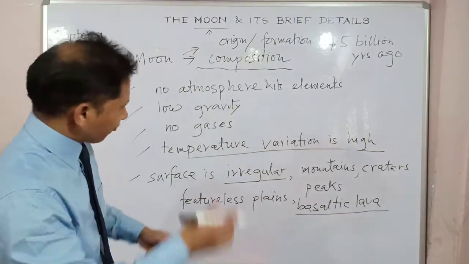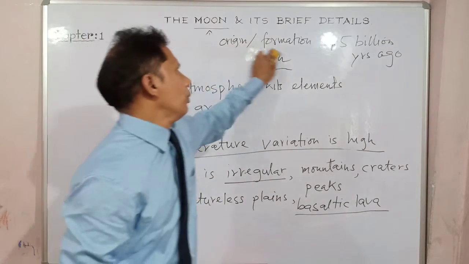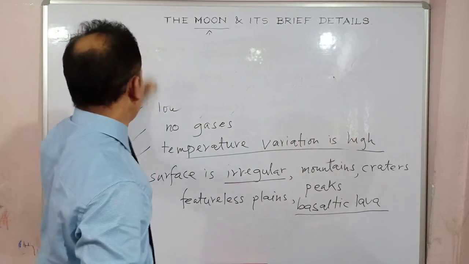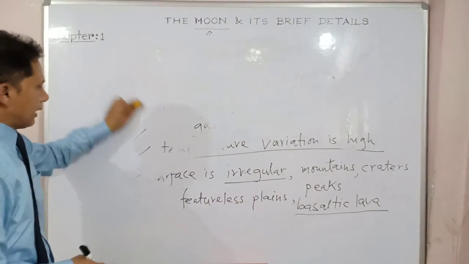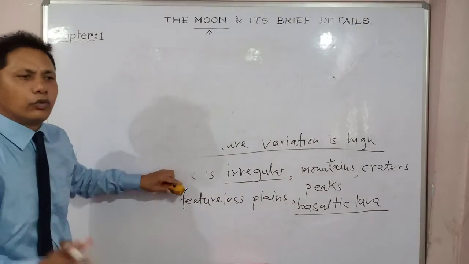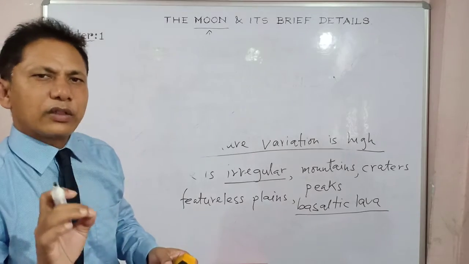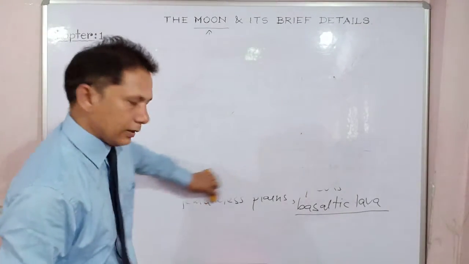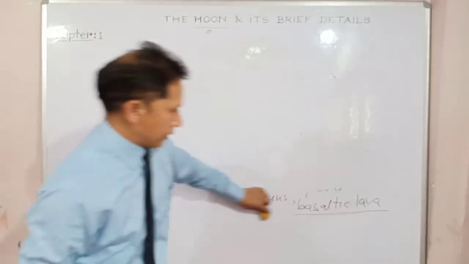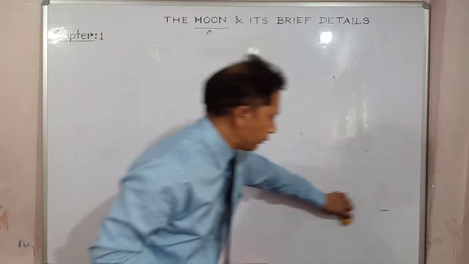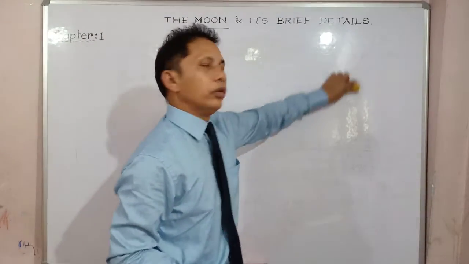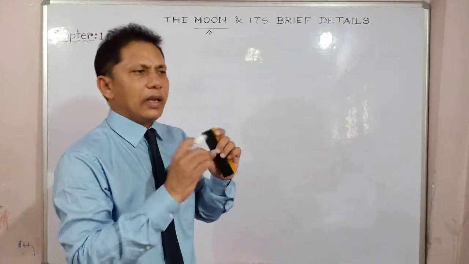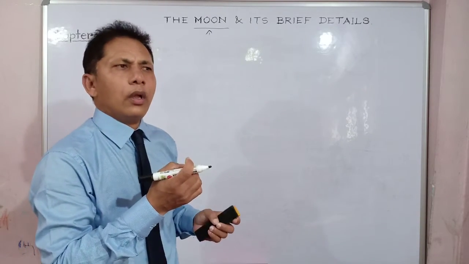Clear? Now, I'm wrapping it up. One more important thing we notice, especially during its revolution and rotation, I am going to highlight just now. Up to this, these details will help you to score in objective and 2-mark questions. So watch this video, learn all these facts and data. In your book it is nicely written; you have to revise them and learn all the data. Now, I will conclude this class by highlighting one very interesting fact about the moon.